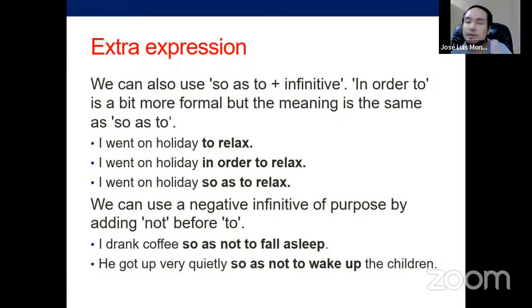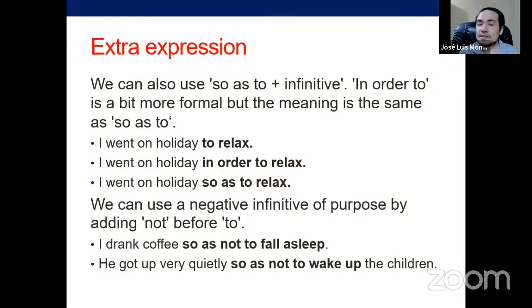If it's informal or just a common way to say it, just use the infinitive: I do this to do that. If you want to be more formal, you say I do this in order to do that. If it's negative, I do this in order not to do that. That's always going to be the logic.